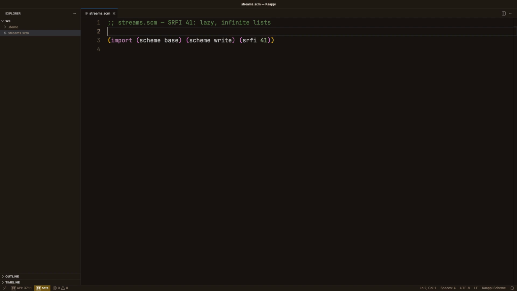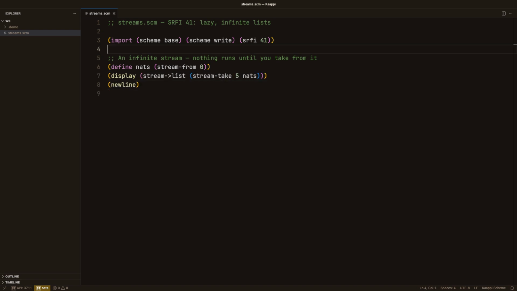This is SRFI 41, and it comes with Kaappi. We import it here, and everything else is just ordinary Scheme. Here's an infinite one. Stream from 0 gives us every natural number, starting at 0. Defining it runs nothing. The whole infinity just sits there, uncomputed. Then stream take pulls the first 5, and stream to list turns them into an ordinary list we can print.